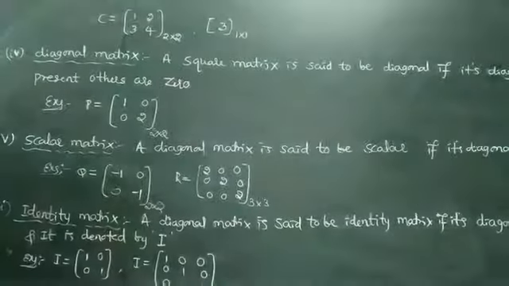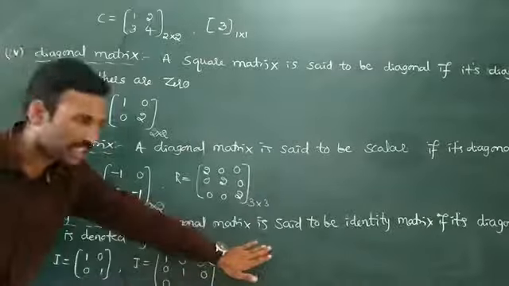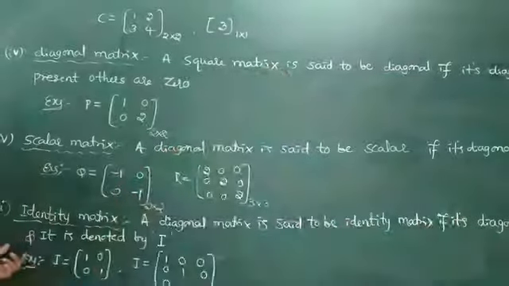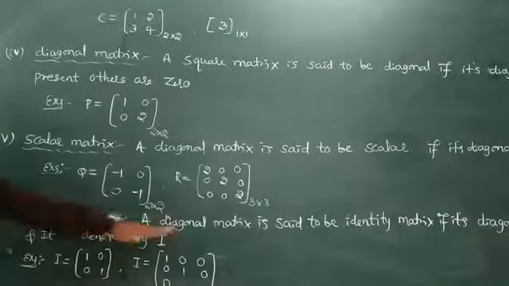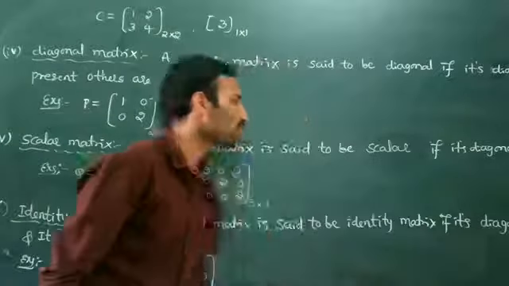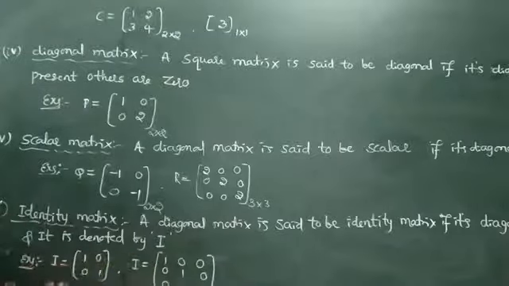The next type of matrix is the identity matrix. A diagonal matrix is said to be an identity matrix if its diagonal elements are equal to 1, and it is denoted by capital I. For example, I is the matrix 1, 0, 0, 1.